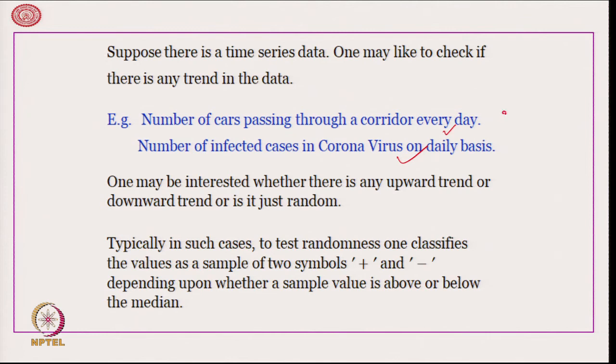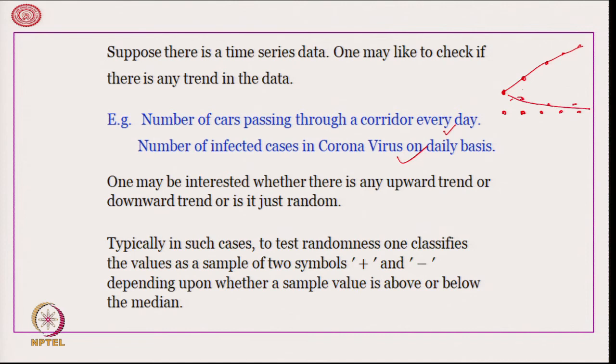If we take the data for different time instances, which in this case are days, and the data is increasing, then we can find a trend like this, which is an upward trend, or we may find a downward trend, which may look like this.